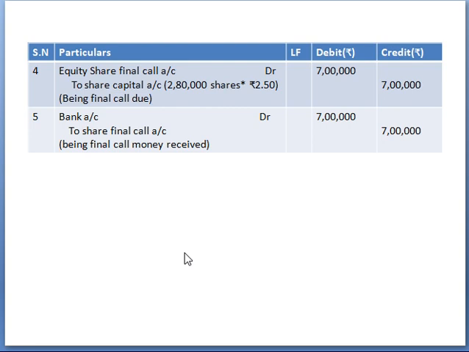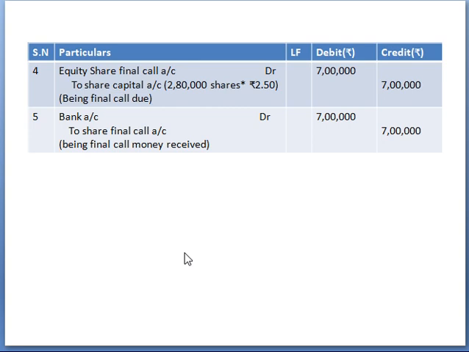So before the final call is received, pass the entry for the final call money due. The entry would be equity share final call account debit to equity share capital account. See here, total number of shares issued are 2,80,000 and rupees 2.5 is the final call money. So calculate, you will get 7 lakhs.